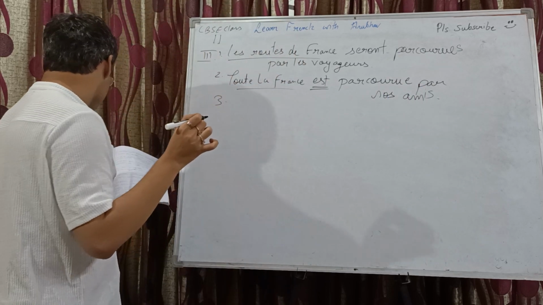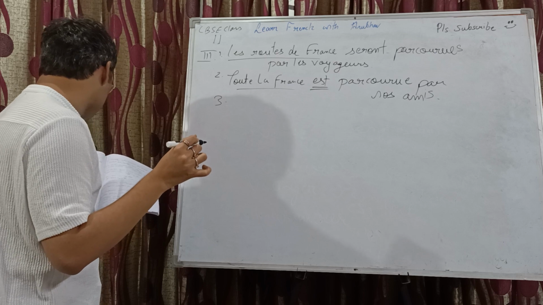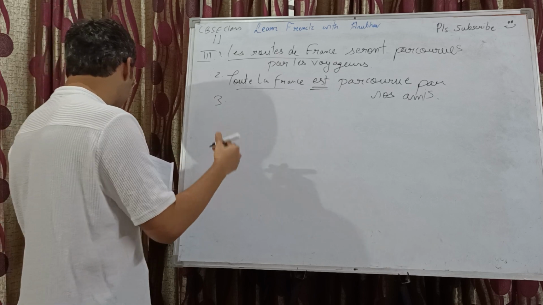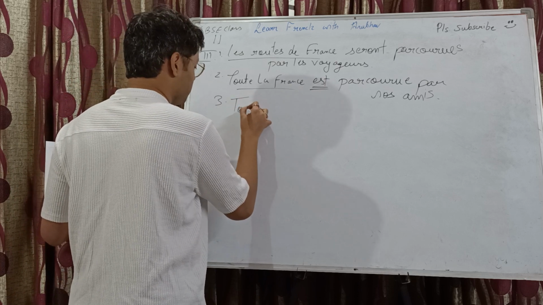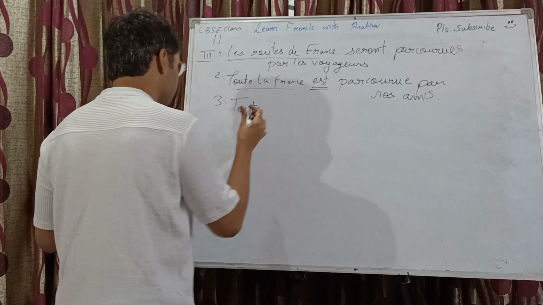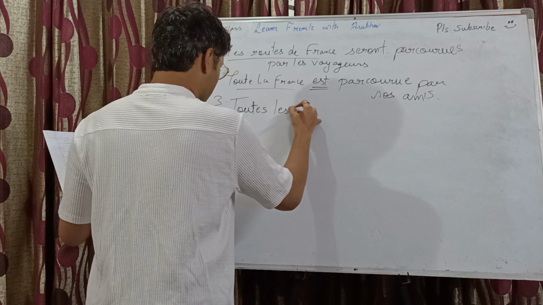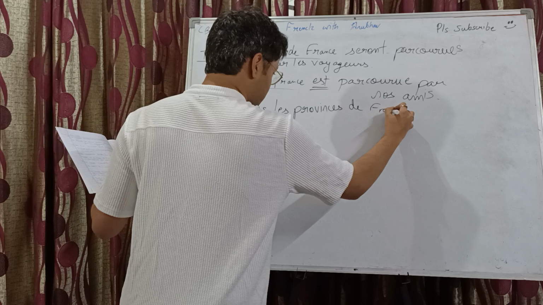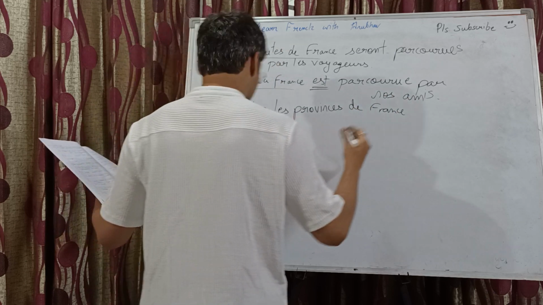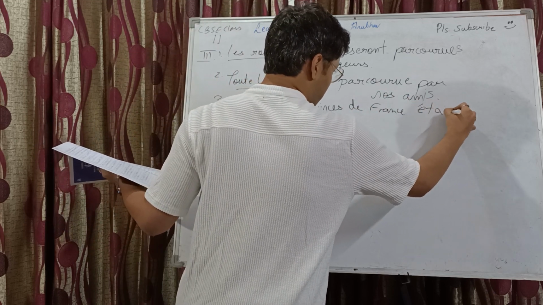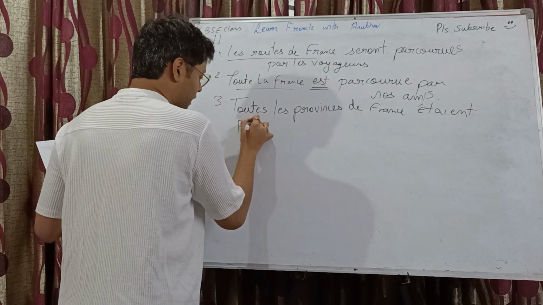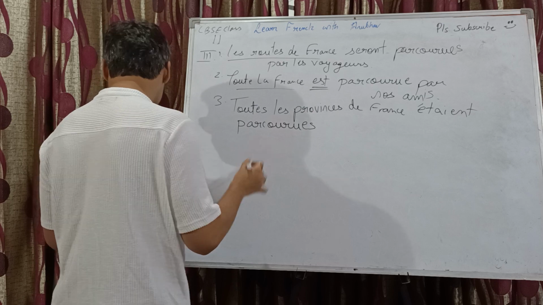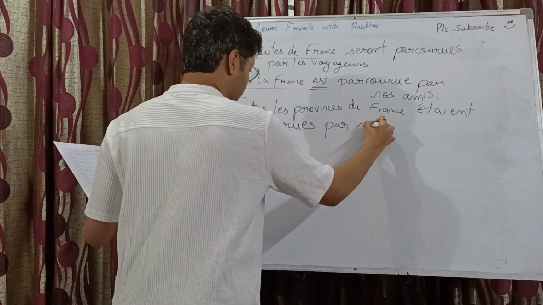Third one we have, nous parcourions toutes les provinces de France. This time it's in imparfait. So toutes les provinces de France becomes the new subject. Toutes les provinces de France étaient, imparfait conjugation of être, followed by the past participle, followed by subject verb agreement if required, par nous.